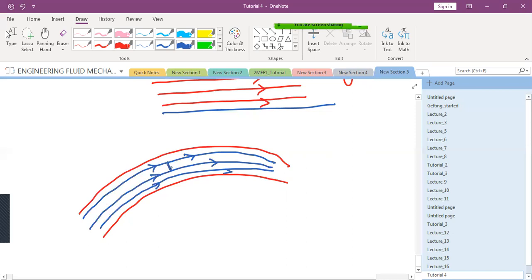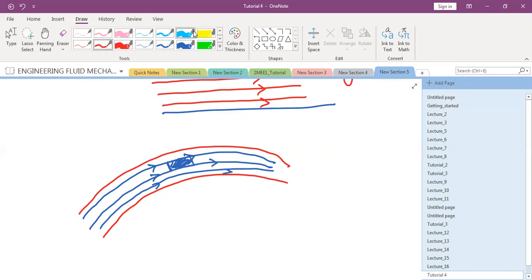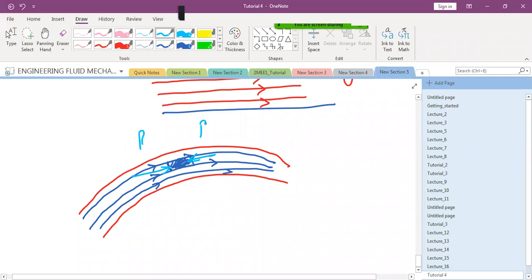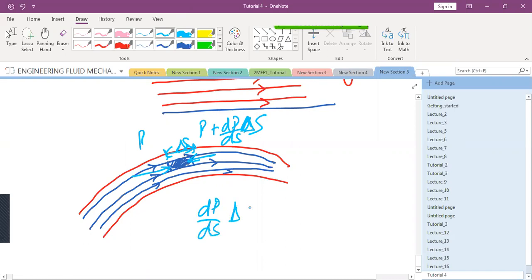If you take a small element here and say some pressure is, I am putting here, so there is some pressure P here, and here is some pressure P plus dP by ds into delta S. So this length was delta x, delta S. So the difference in pressure was what? dP by ds into delta S.